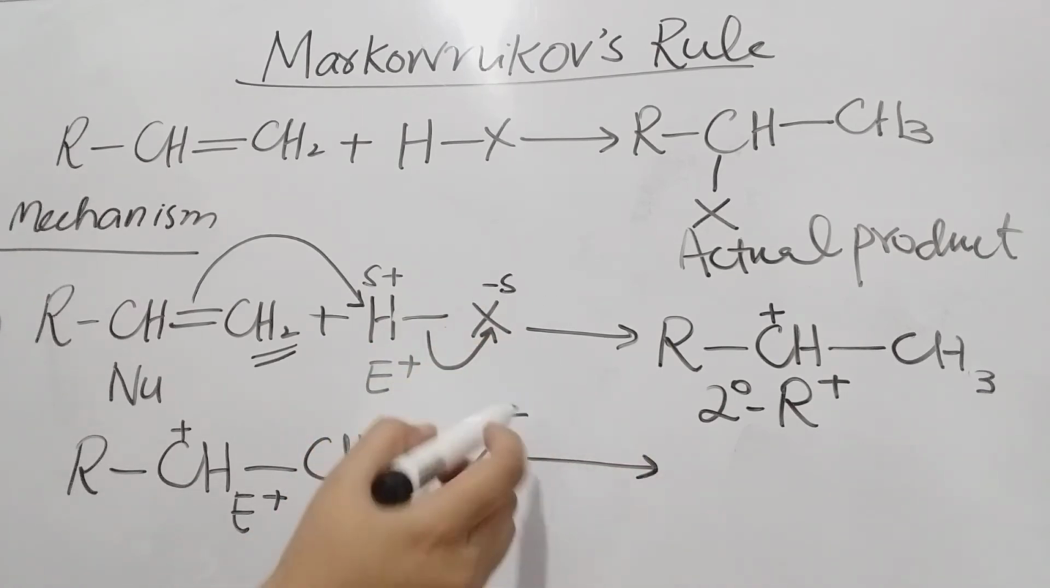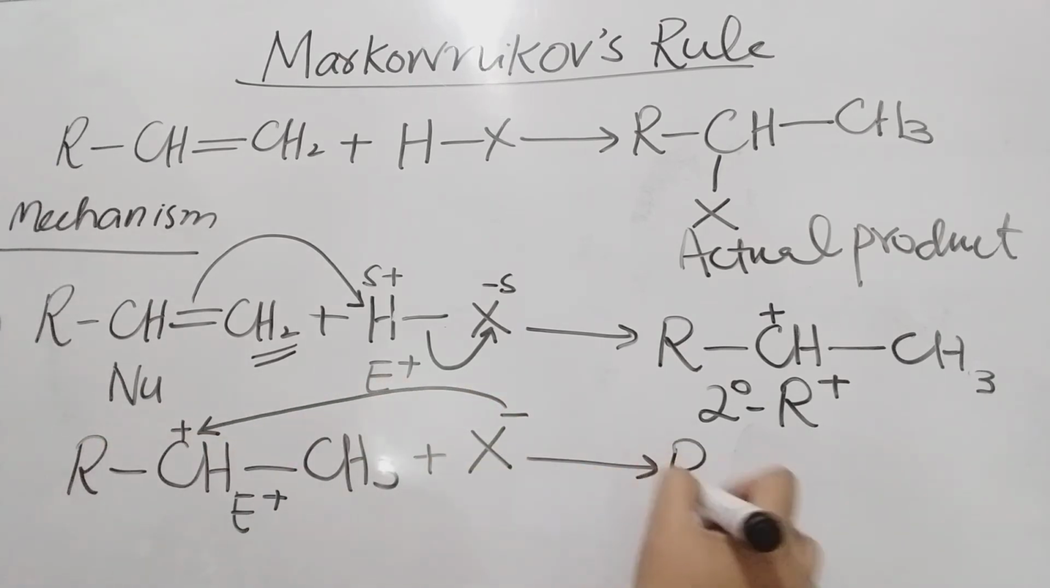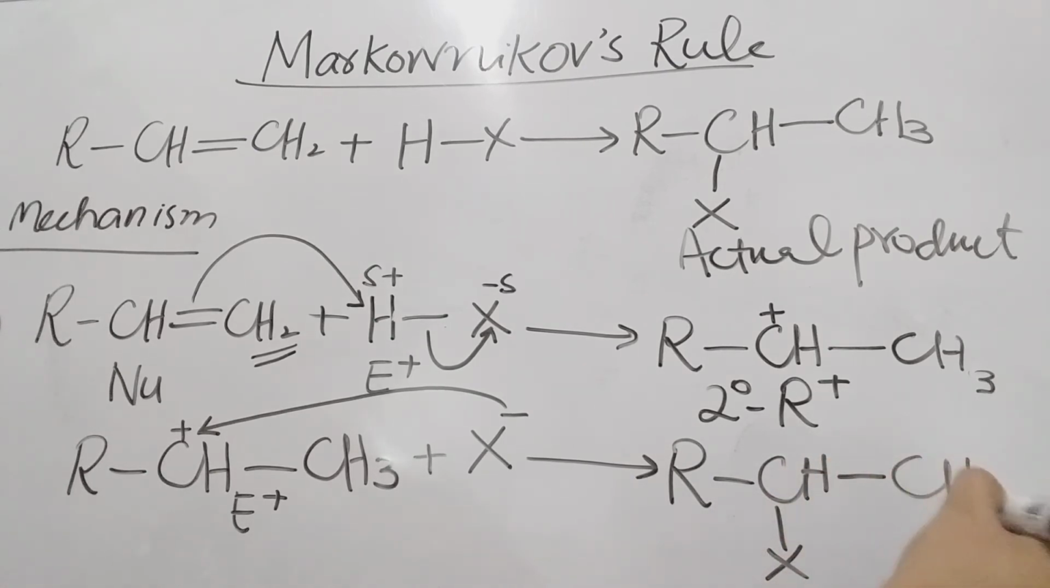So what would happen? It will attack over this electropositive center, and it will result in the formation of this compound. Hope this is clear to all of you, how instead of primary alkyl halide, we will always form the secondary alkyl halide. And in some of the alkenes, if there is more substitution over here, in that case, instead of secondary, we will form the tertiary alkyl halides.